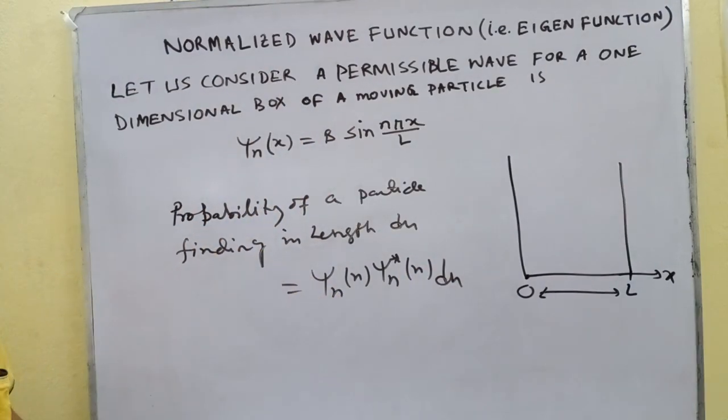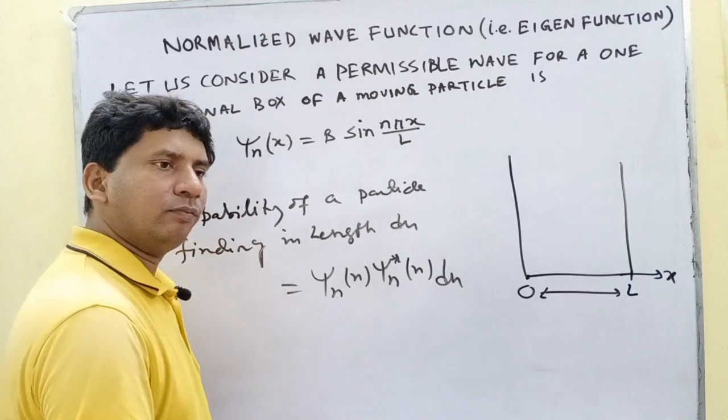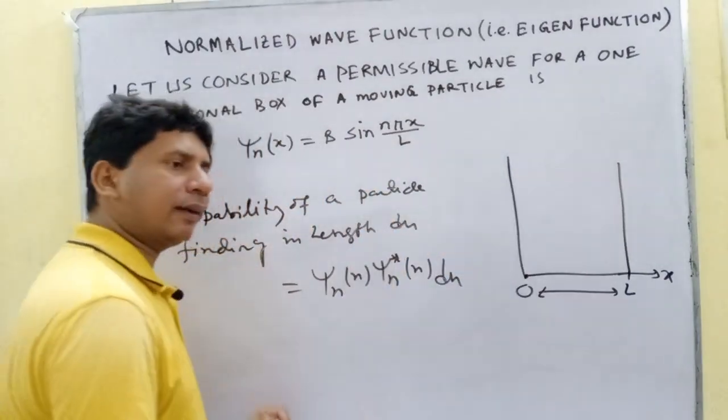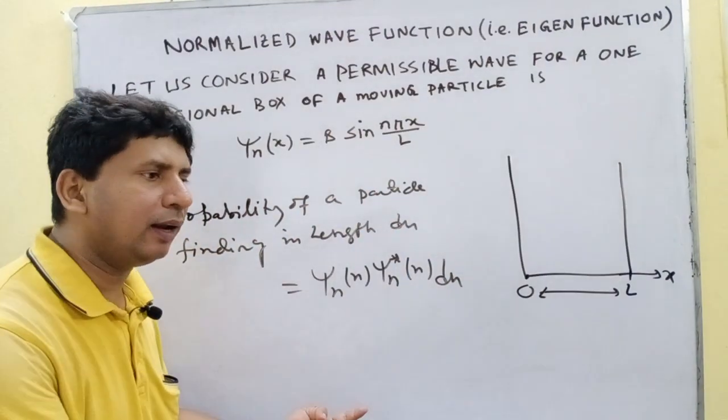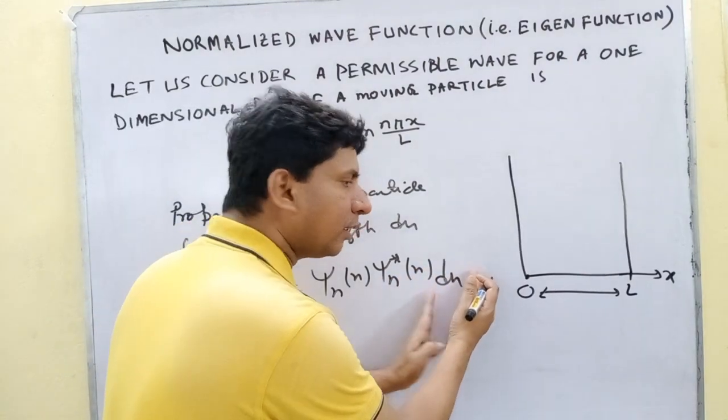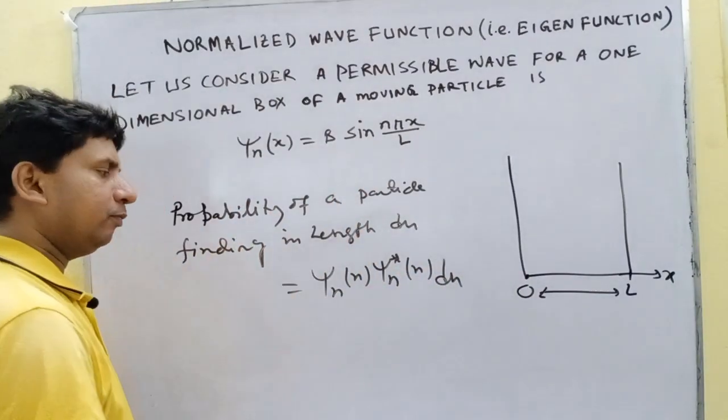Okay, this is the probability in the length dx. To find a particle in the length dx, this will be the probability.